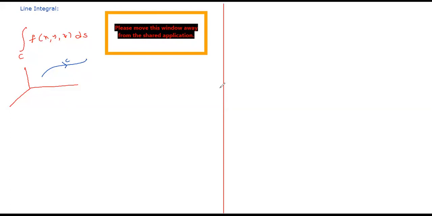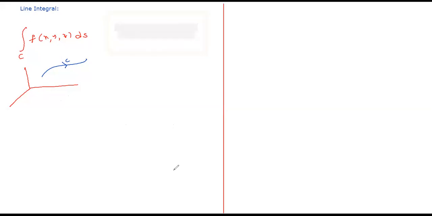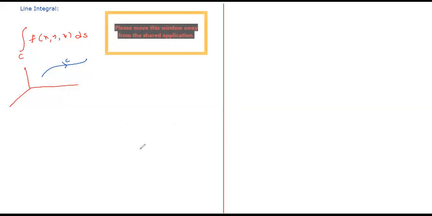Now, how do we define this line integral? Its actual definition is going to be a limit form. If you can remember the definitions of definite integral, double integral, and triple integral, from that you will try to give a definition for the line integral. I have been calling it a line integral, but you are integrating over a curve. So naturally, we should be calling this integral a curve integral rather than a line integral.